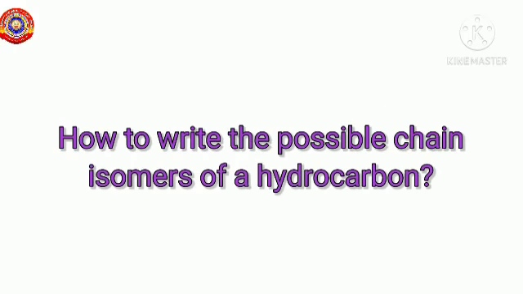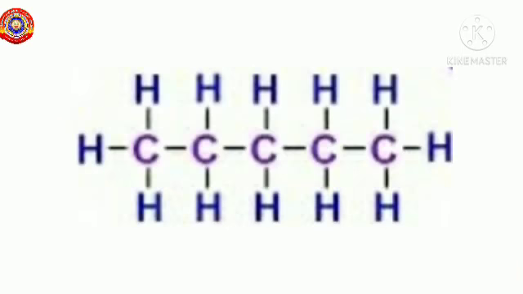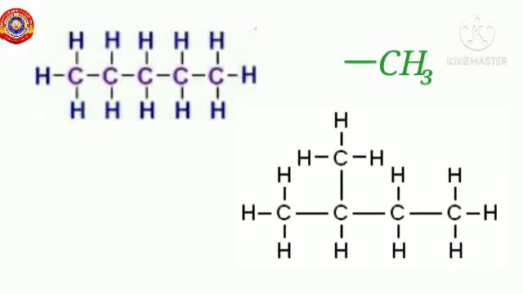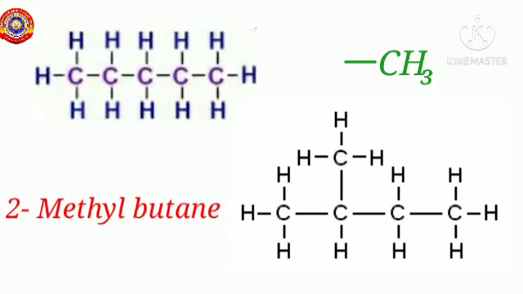Now shall we learn how to write the possible chain isomers of a hydrocarbon? Consider the hydrocarbon pentane with the molecular formula C5H12. Let's write all the possible chain isomers of this compound. See, in this compound there are 5 carbon and 12 hydrogen atoms. In order to write an isomer, first we have to move one methyl group from this compound and place it like this. Now we get a compound 2-methylbutane and the molecular formula is C5H12.